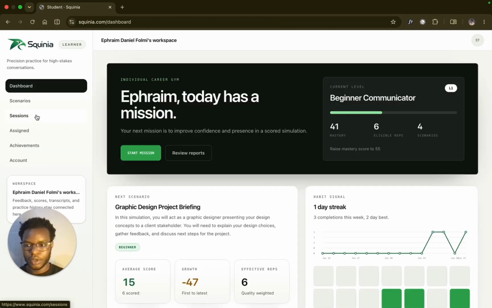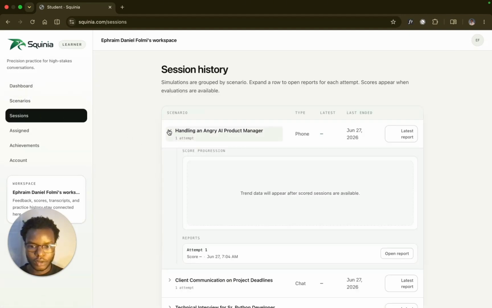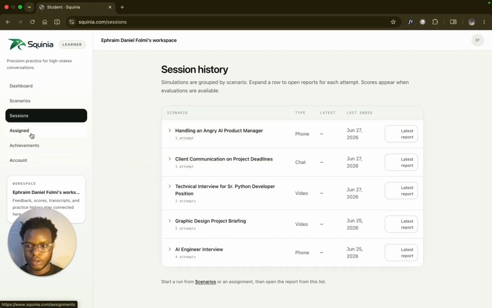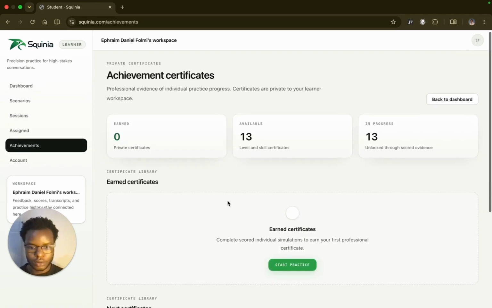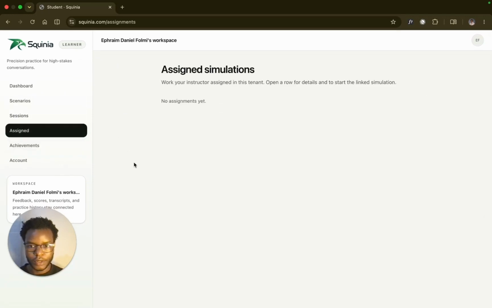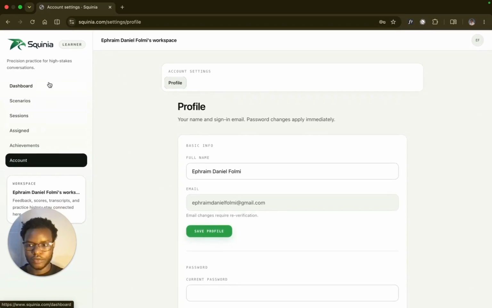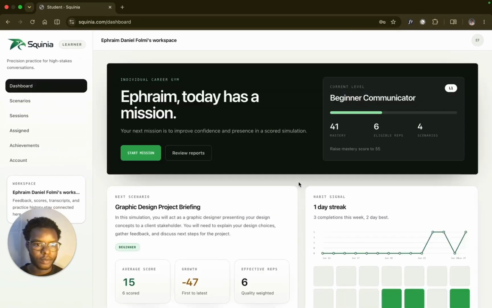So from here, we can see our sessions, what we did in all other practices, and see the recordings and our scores. It shows our achievements. This is where you've been assigned a simulation by an instructor. So this is it for a learner, where we are at currently.